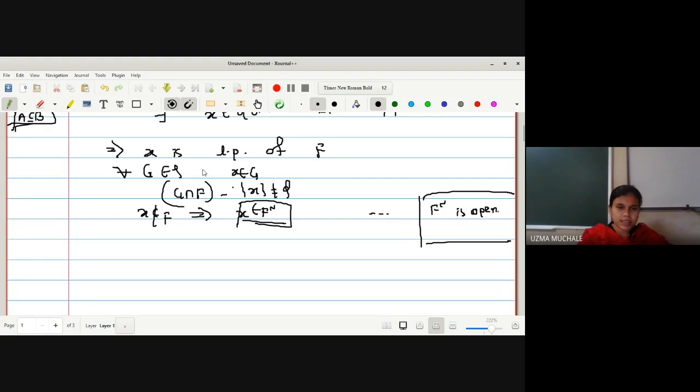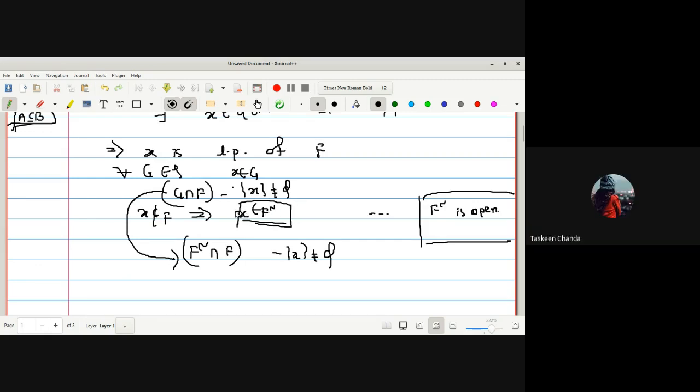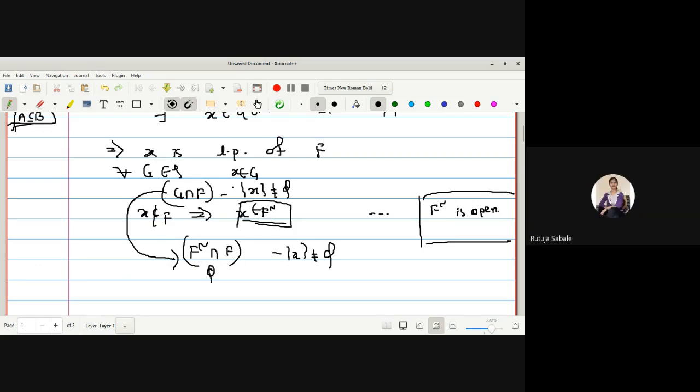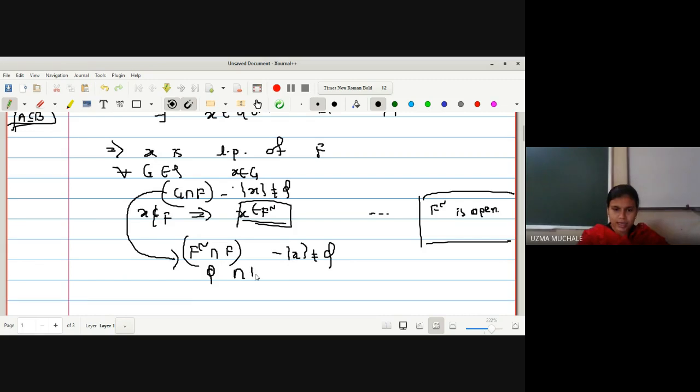Correct? Here, in the definition of a limit point, we say for all open sets G containing X. But the guaranteed open set which contains X is F complement. So instead of writing G, can I write the same statement with F complement intersection F minus singleton X is non-empty? Is it okay? Yes, ma'am. Because this is the guaranteed open set which contains X. Now, what is the intersection of a set with its complement? Phi, the empty set.